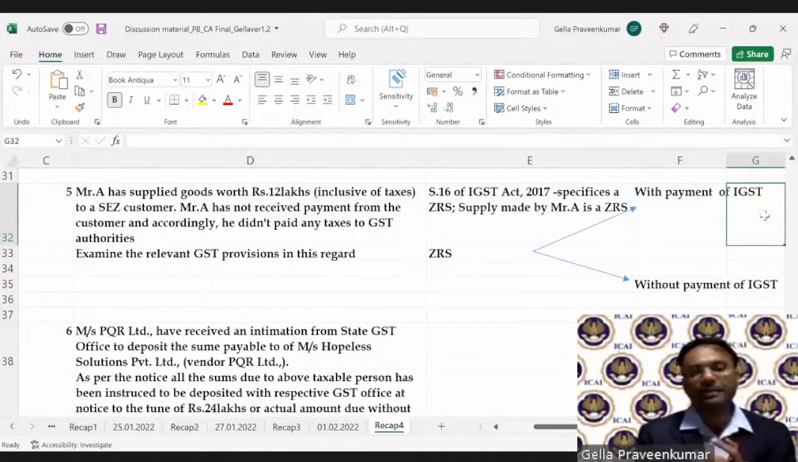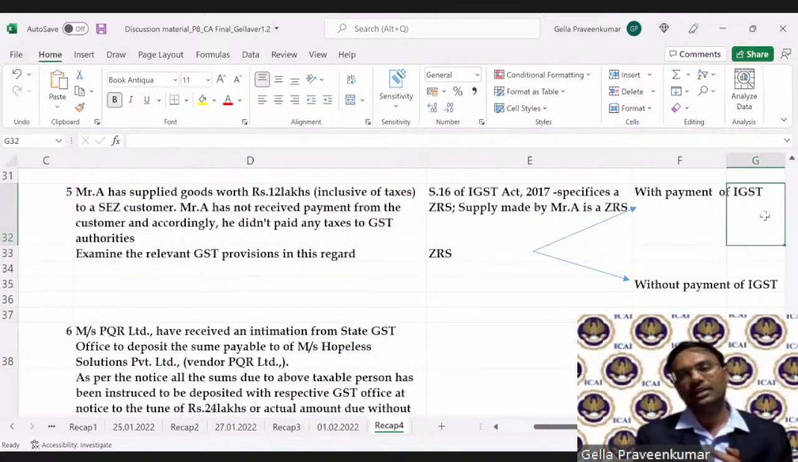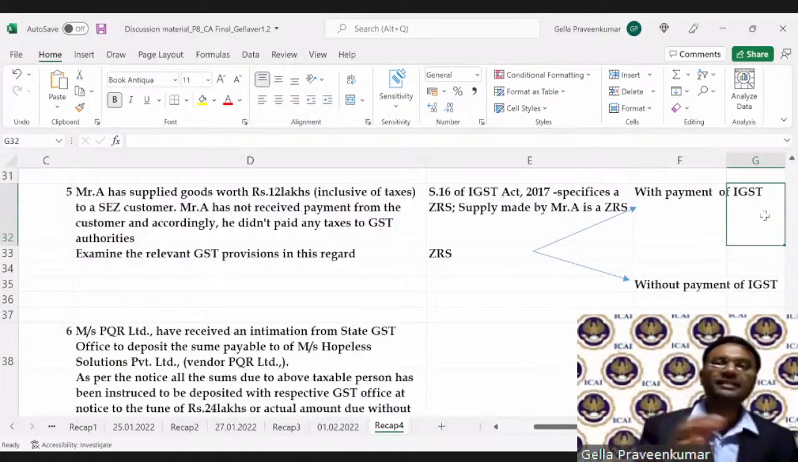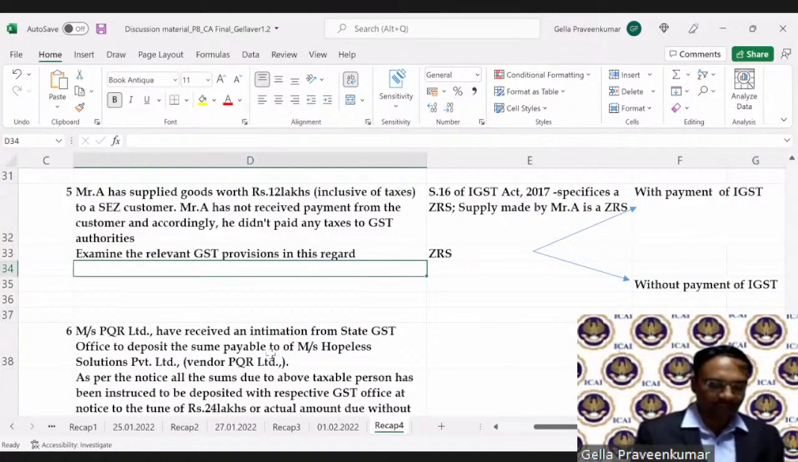Now, when you look at page number 21.4, clause 3: collects any amount as tax but fails to pay the same to the government beyond a period of 3 months from the date on which such payment becomes due. So here we have to make an assumption. Was it with payment? Was it without payment? Since the question is not clear, we will make an assumption.